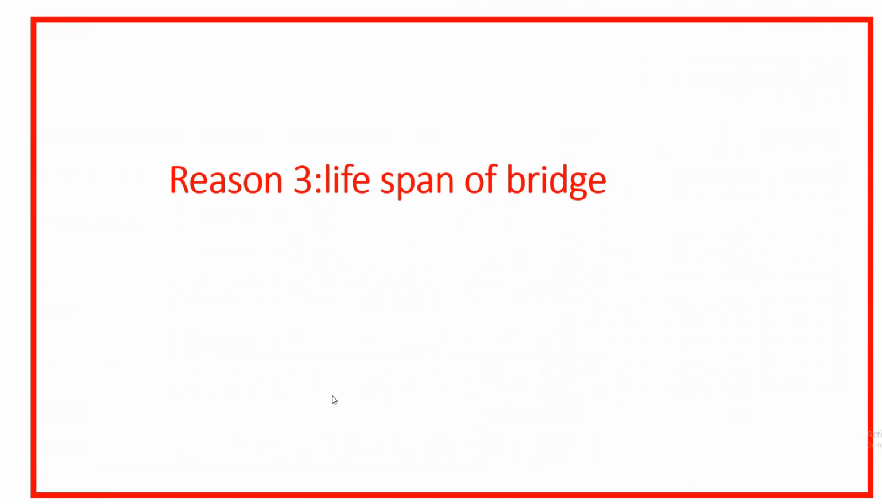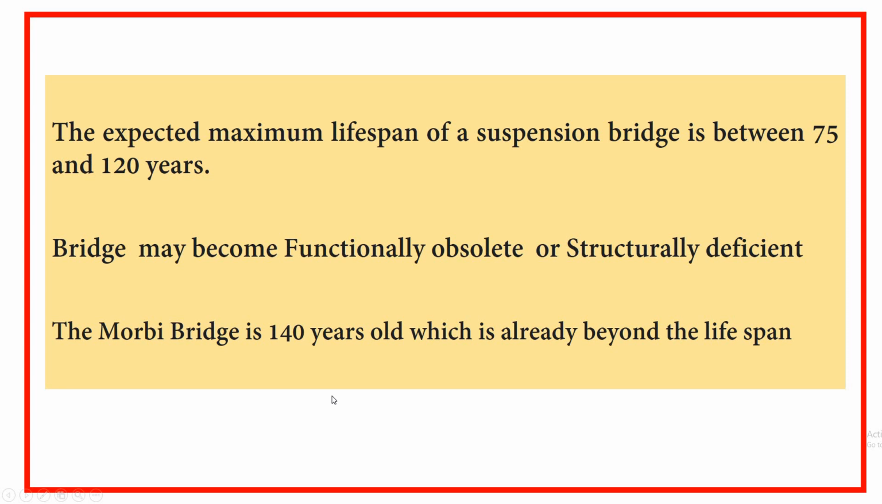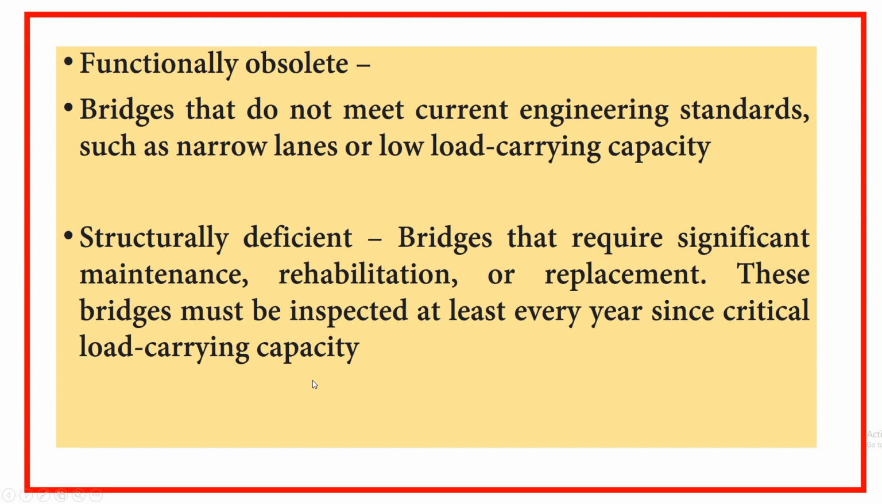Now, the lifespan of the bridge. The expected maximum lifespan of a suspension bridge is around 75 to 120 years. After that the bridge may become functionally obsolete, or you can say structurally deficient. Morbi bridge is around 140 years old, which is already beyond the lifespan of a bridge.